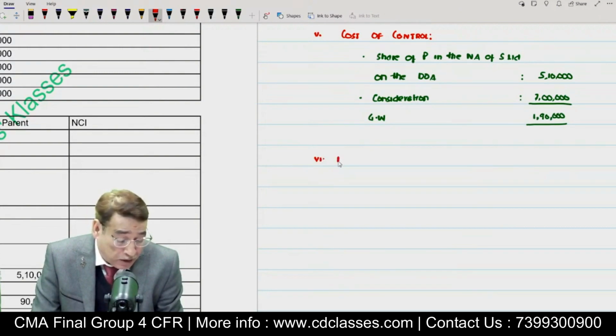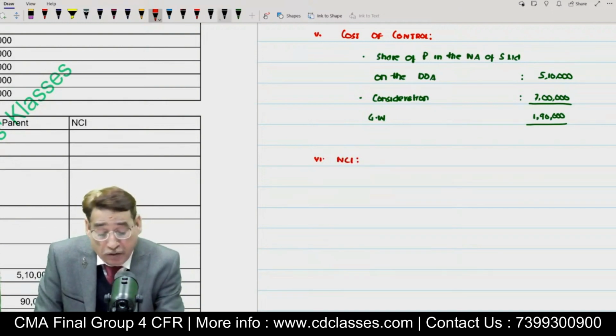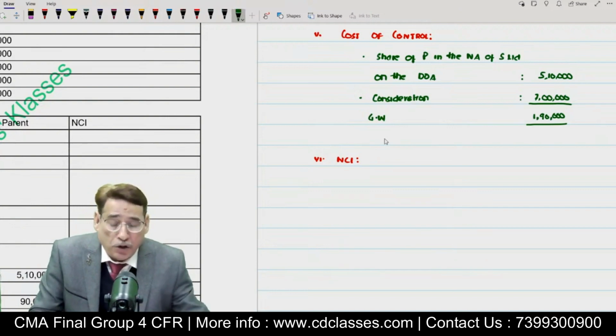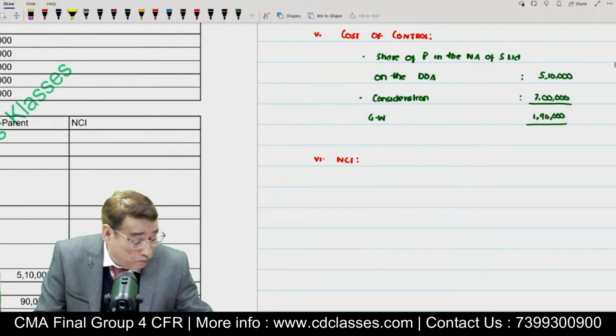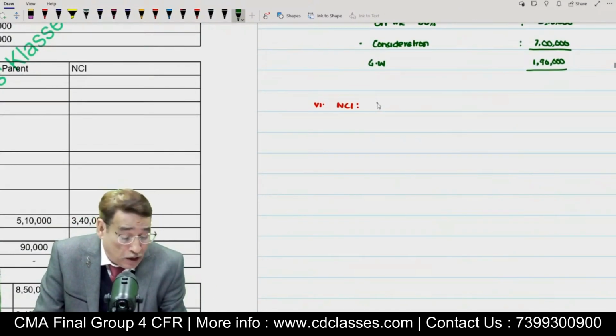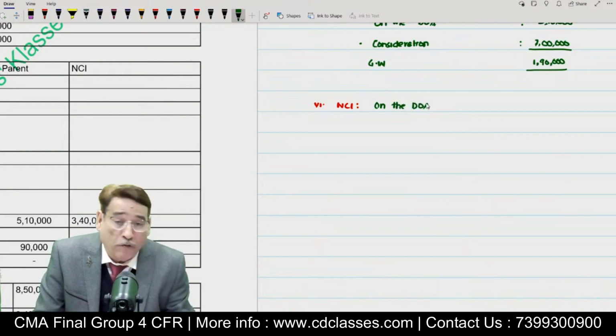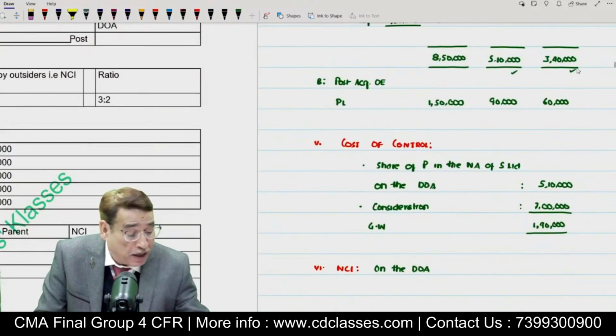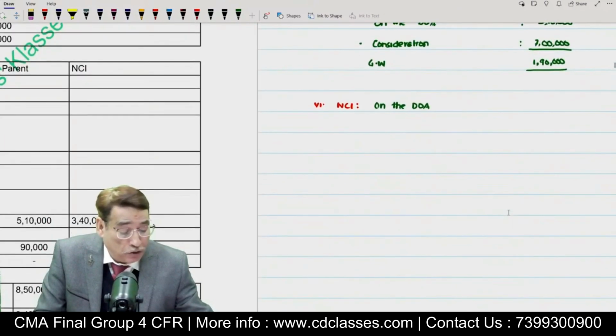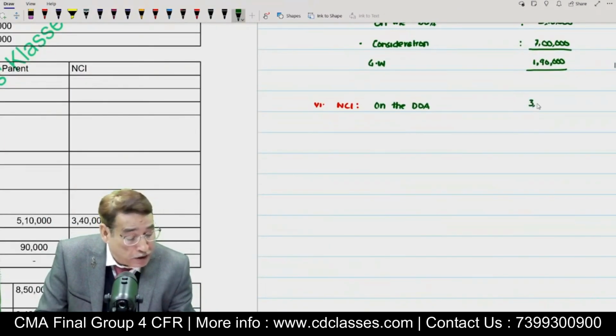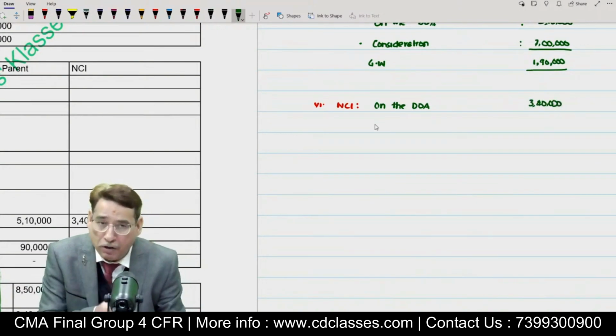What is the 6th step? That is your NCI. And because we have framed the table, now computation of NCI should be very easy for each one of us. In order to compute the amount of NCI, what do I need to do? First of all, I will take into account the date of acquisition. What was the value of the NCI on the date of acquisition? We saw earlier in the table that 3,40,000 worth of assets belong to NCI. So I would write here 3,40,000.